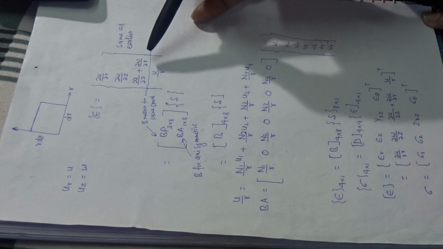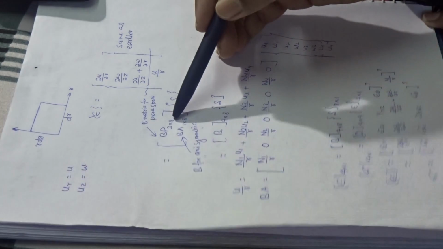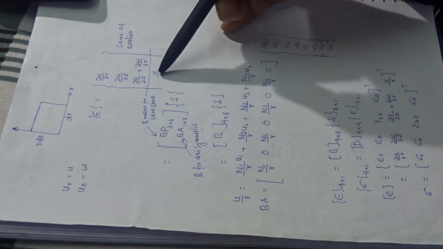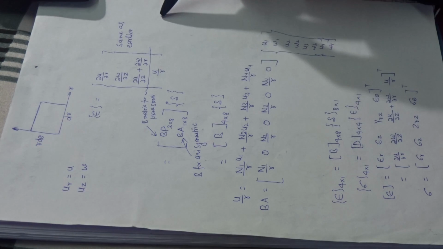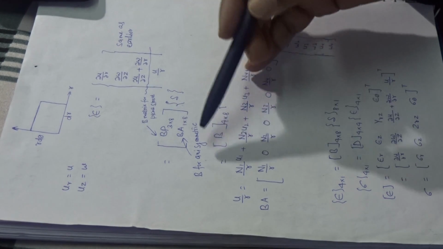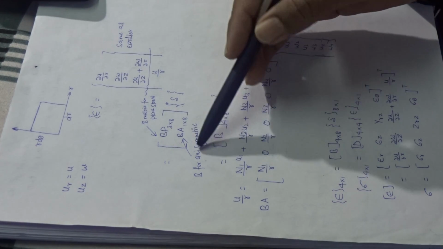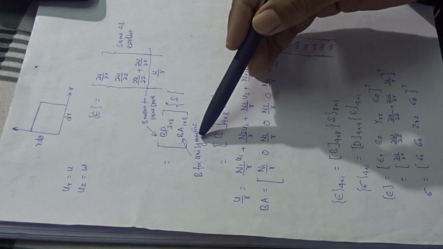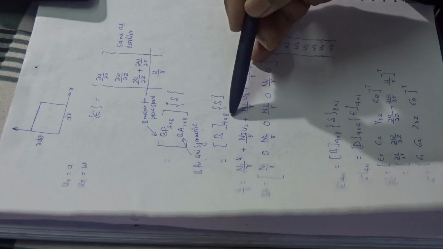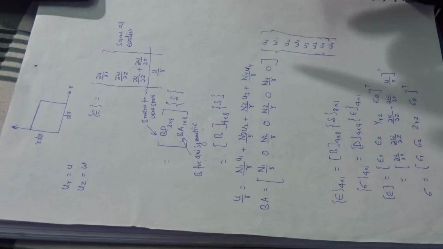The order of this matrix: the B matrix for the plane stress is 3 by 8, and the B matrix for axis symmetry is 1 by 8. Its order is 1 by 8. So the total order becomes 4 by 8. BA denotes the B matrix for axis symmetry. So the total B is 4 by 8, multiplied by the displacement delta.